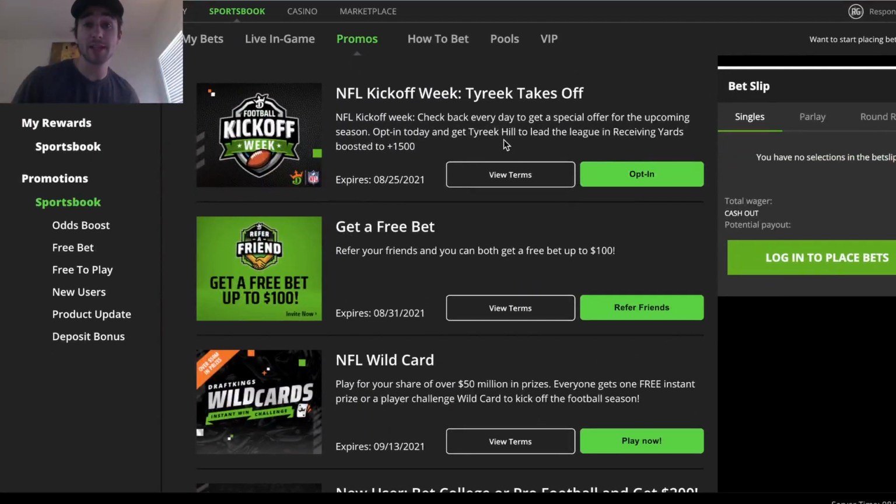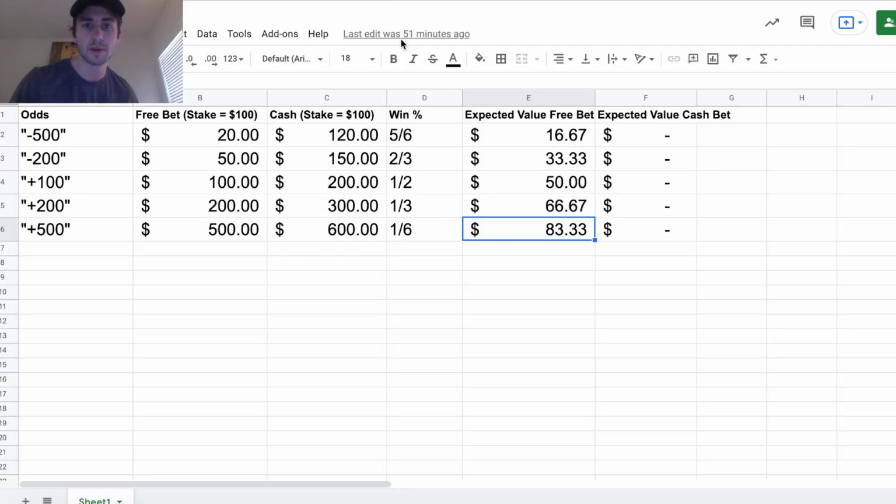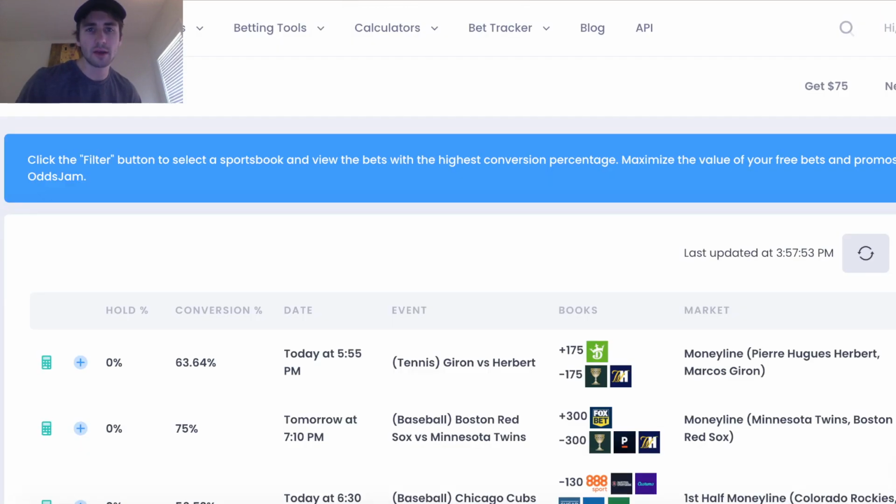What are these free bets that DraftKings and many other sportsbooks in the US and Canada offer? So with a free bet, the difference between placing a bet in cash versus a free bet is when you place a bet in cash, you get your principal back if you win. So for example, let's say that the Milwaukee Bucks are plus 100 odds, okay?